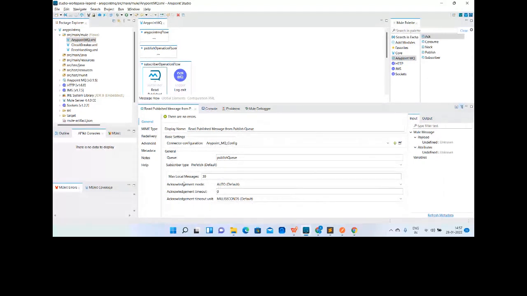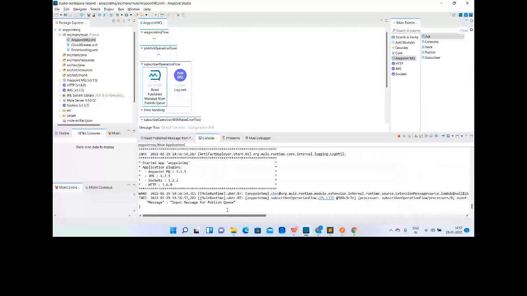So these are two more functions we need to understand. Before doing that, I'm taking the default functionality, and let's see whether the message has been consumed, subscribed or not. If you see in the console, you can see that the message is subscribed and printed.